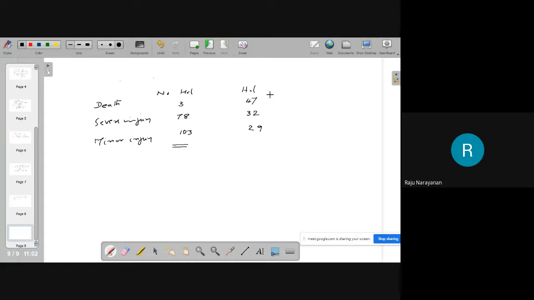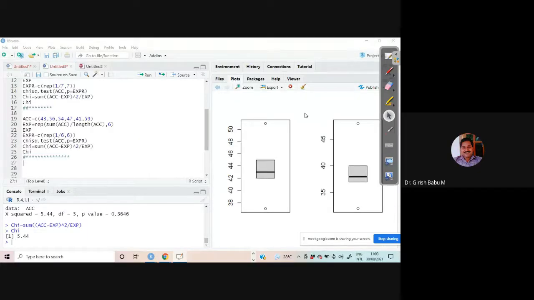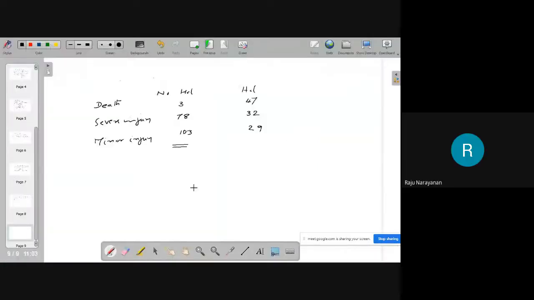Okay? Please remember these numbers: 347, 78, 32, 103, 29. Okay? In the data, those with no helmet, death is less.